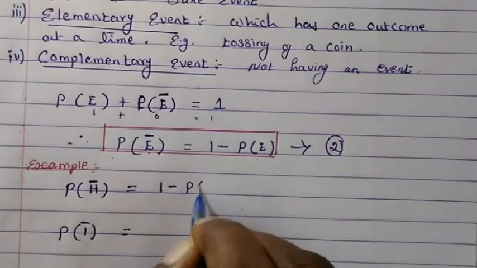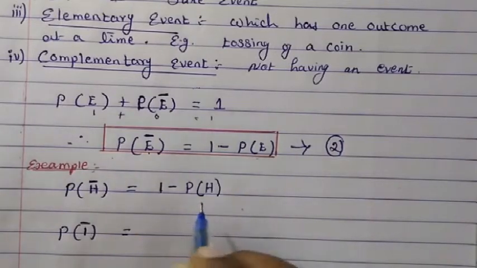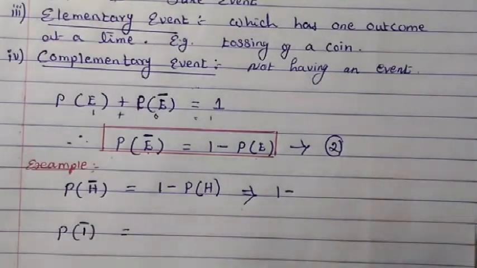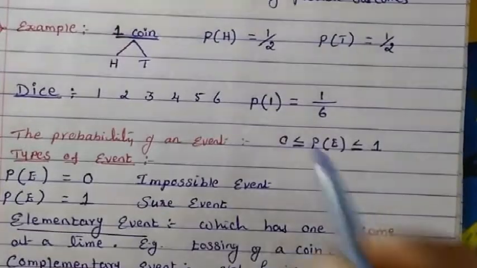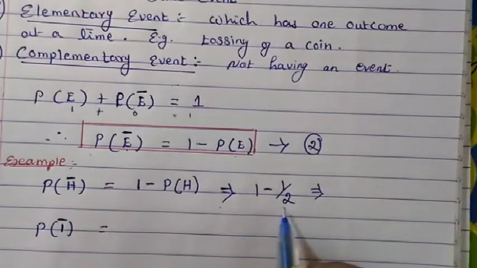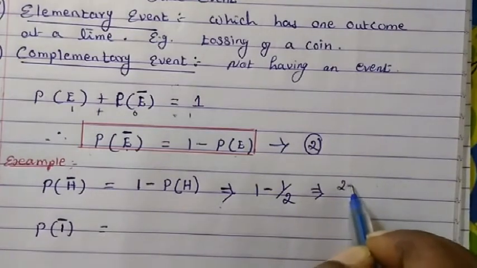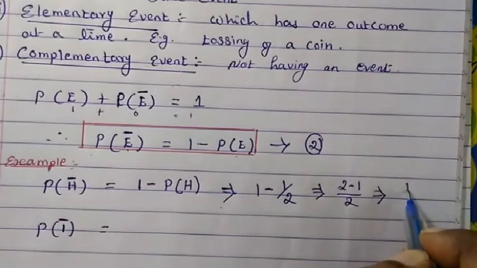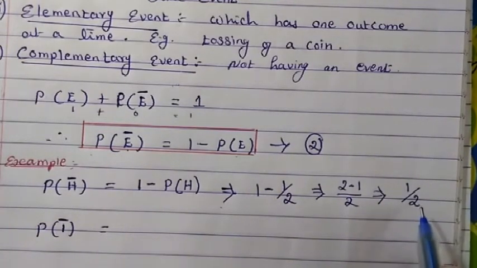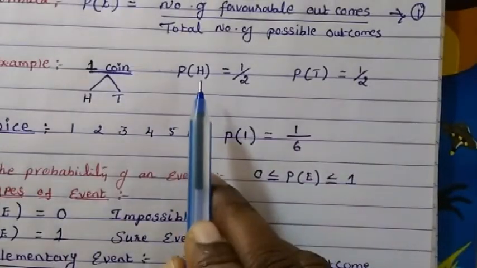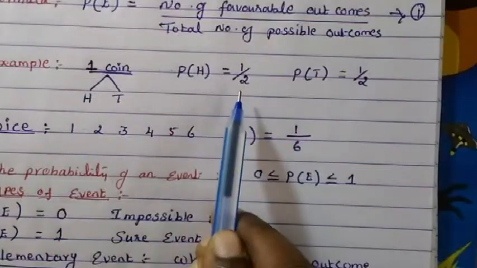So what is the formula? 1 minus possibility of having the event. Here, possibility of having is 1 upon 2. So if you take the LCM, you'll get 2 minus 1 divided by 2, so 1 upon 2. The same answer you are getting, because in this case there is a 50-50% chance.